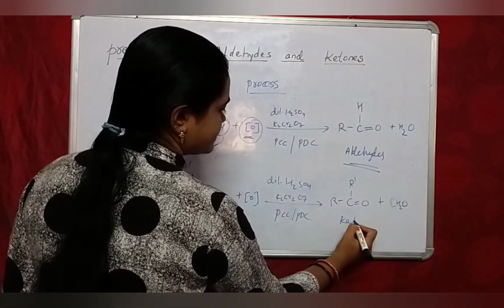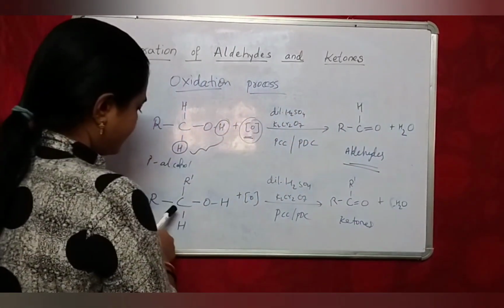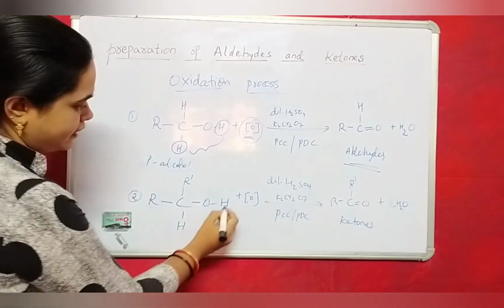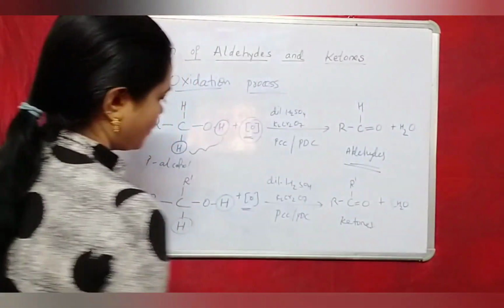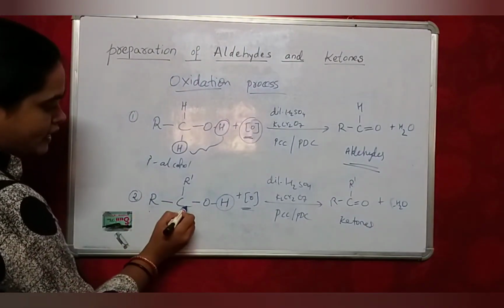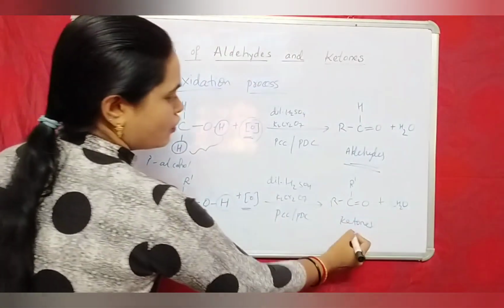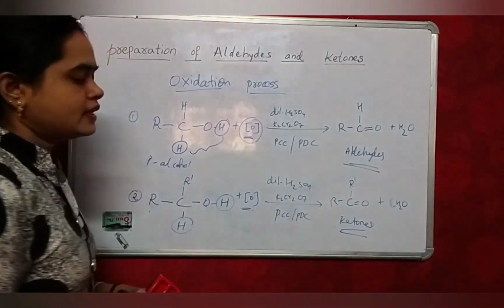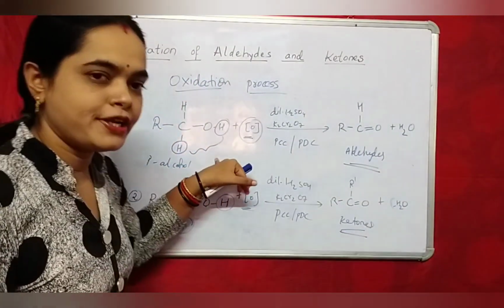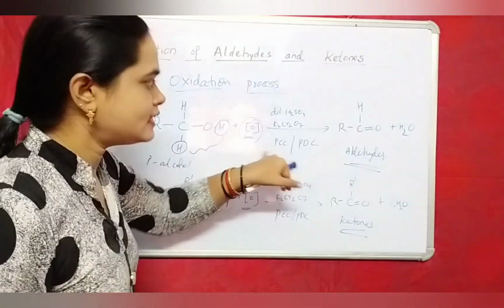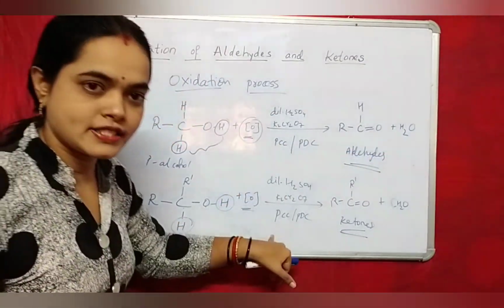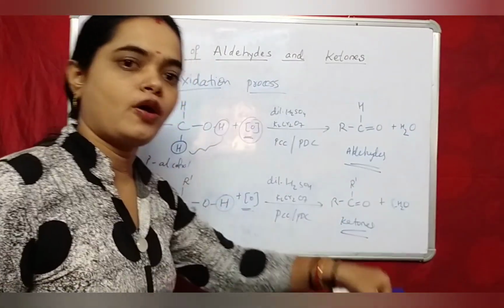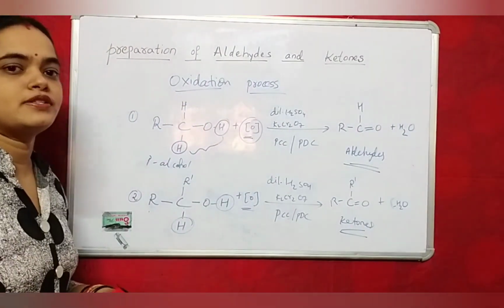See, when secondary alcohols are taken, both hydrogen along with oxygen are removed as water, and the remaining two alkyl groups with the carbonyl group form ketones. The concept is clear. When primary alcohols are oxidized, aldehydes are formed. When secondary alcohols are oxidized, ketones are formed. This is oxidation process.